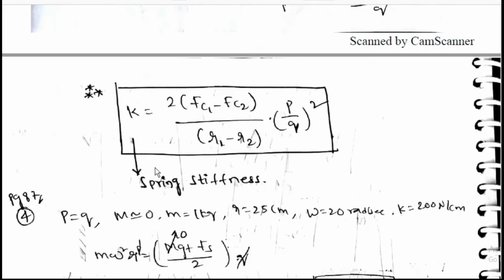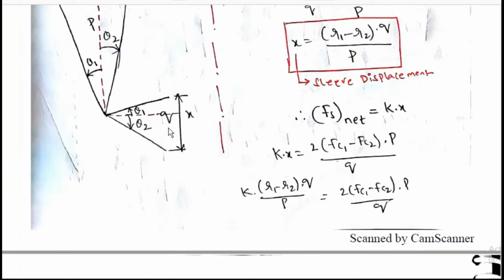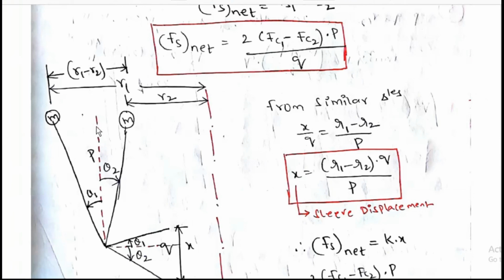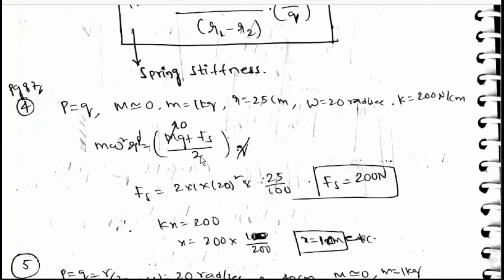K, the spring stiffness, is equal to 2 into Fc1 minus Fc2 by r1 minus r2 into P by Q whole square. This is P, this is Q. P by Q whole square. Okay, these are the questions.